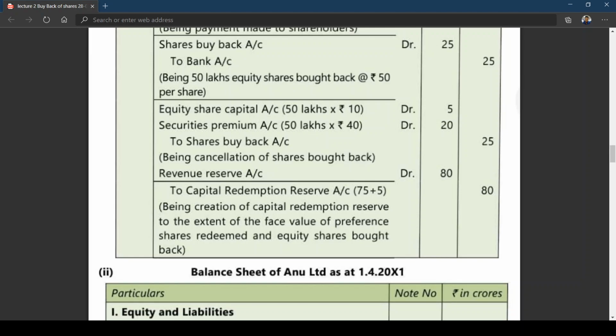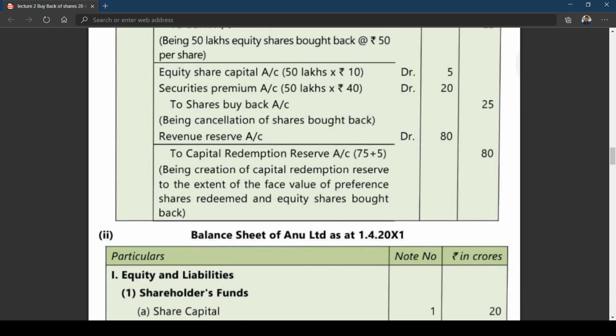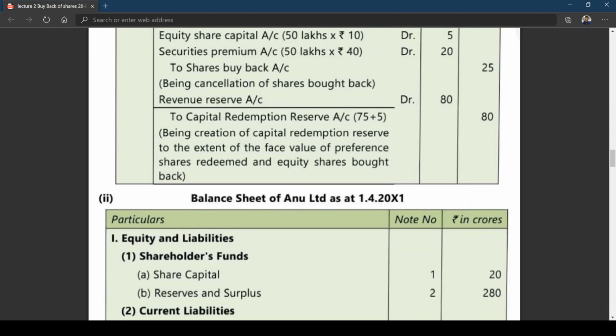Now, I think in the last class we had discussion about the balance sheet. Am I right? Balance sheet. I told you to work out that for the last problem. I hope you might have done that. But anyhow, we see the balance sheet here. I think you all are familiar with the balance sheet. So, balance sheet of Anu Limited, the name of the company.